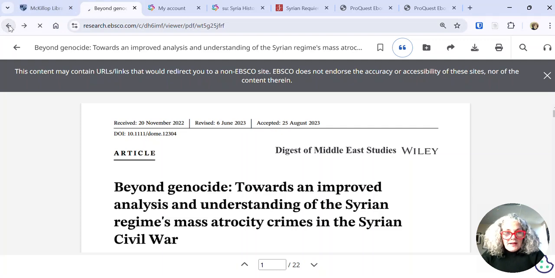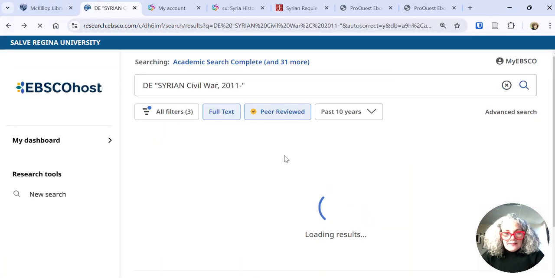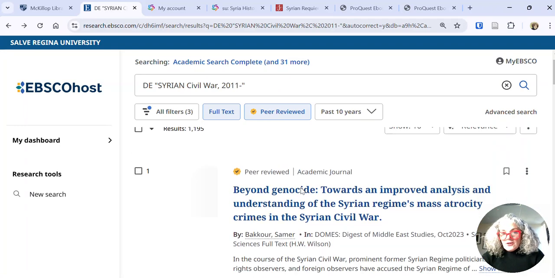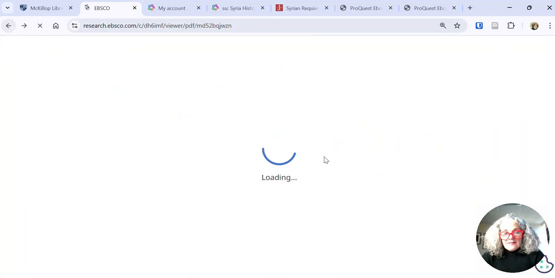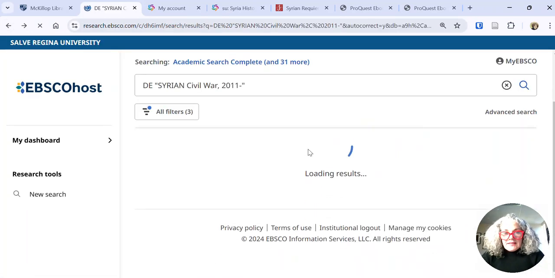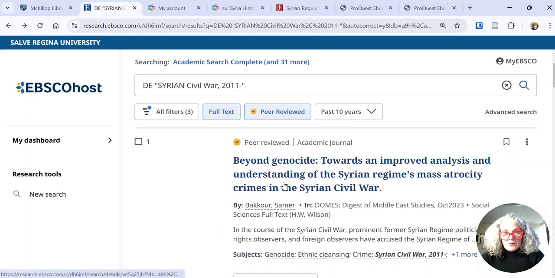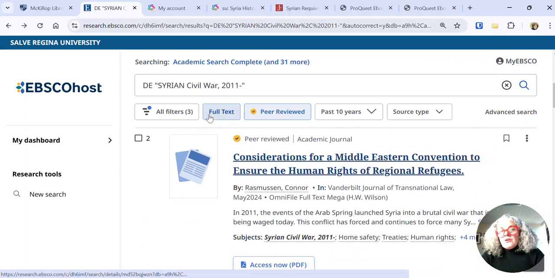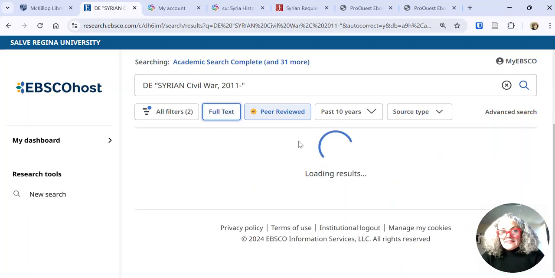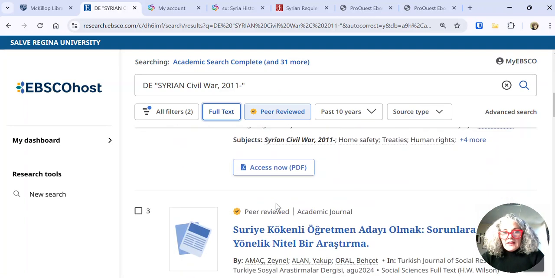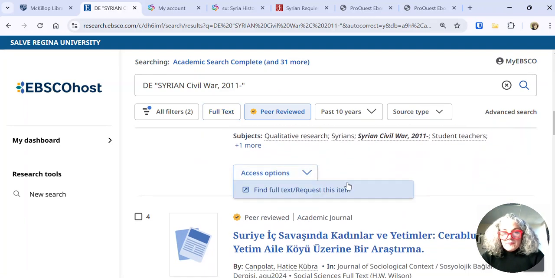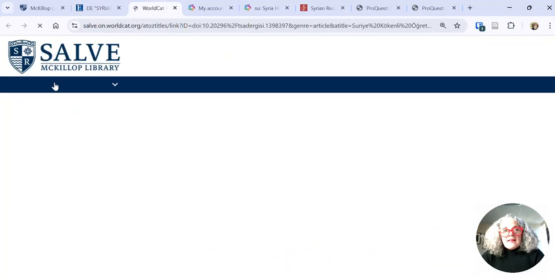If we go back again to our result list, you may run into other options here. This is taking us into another PDF, but if we keep clicking down through the results, if you hadn't clicked full text, you might see a situation where an article wasn't available. And that would look like find full text, request this item.